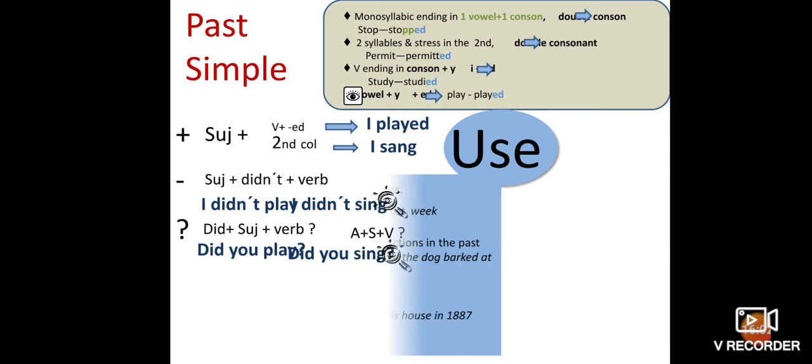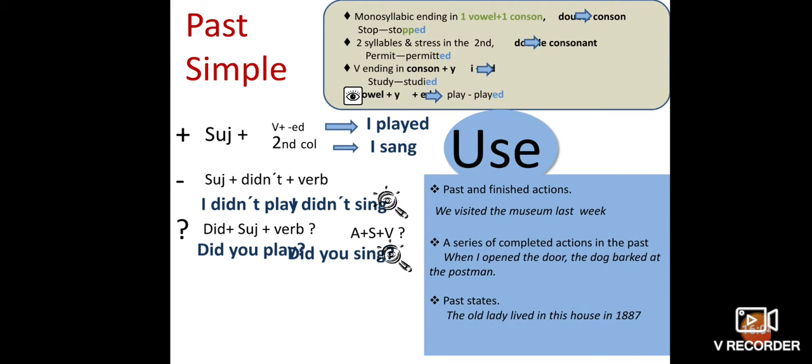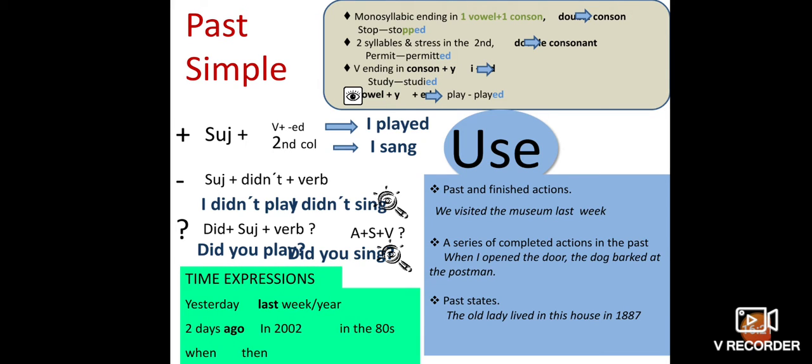Here we use these kinds of things for past and finished actions. She visited the museum last week. So examples are given here. Time expressions: yesterday, last week, last year, two days ago, in 2002, in the 1980s, when, then.